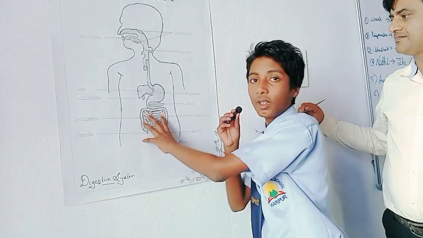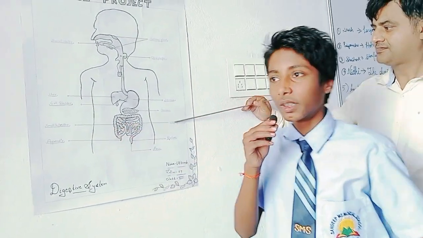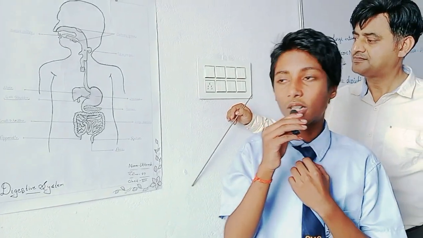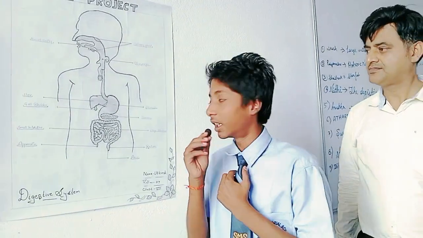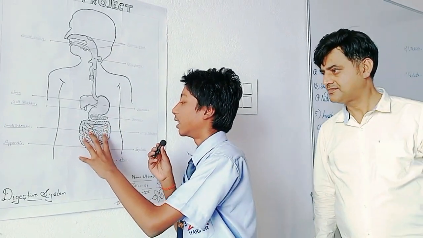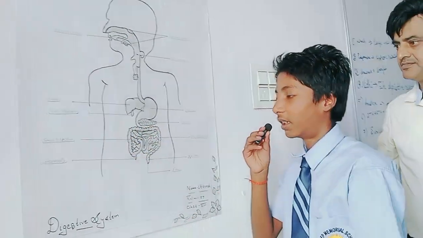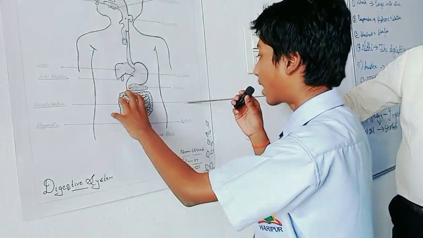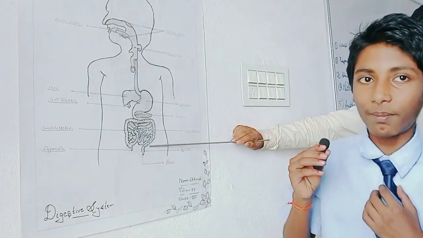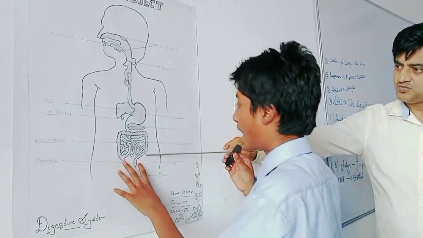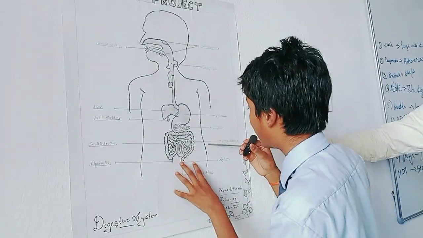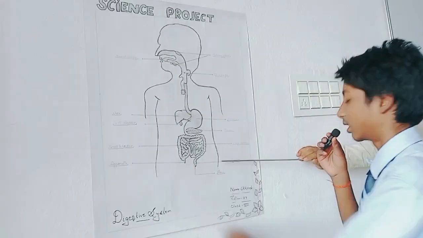After that, in the small intestine, protein breaks down into amino acids, fat breaks down into fatty acids and glycerol, and carbohydrate breaks down into sugar, and sugar breaks down into glucose. After that, the food goes to the large intestine. In the large intestine, the wall of the large intestine absorbs the water and salt. Large intestine is a 1.5 meter long tube-like structure, and it absorbs all the water and salt from the food. After that, the residue food is excreted through the anus. That's all.